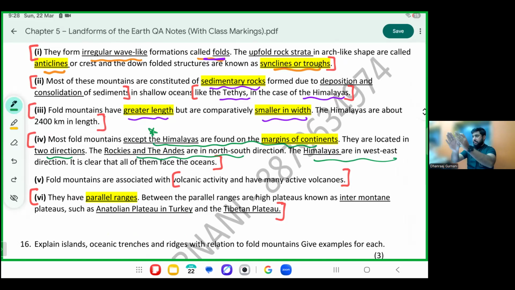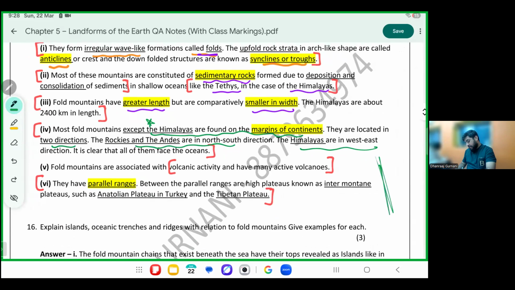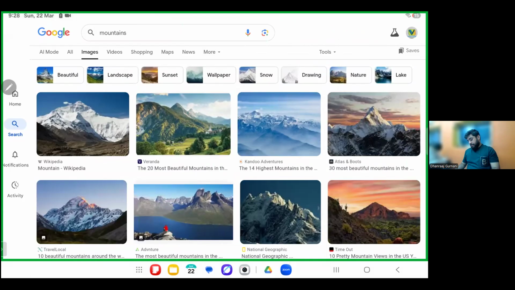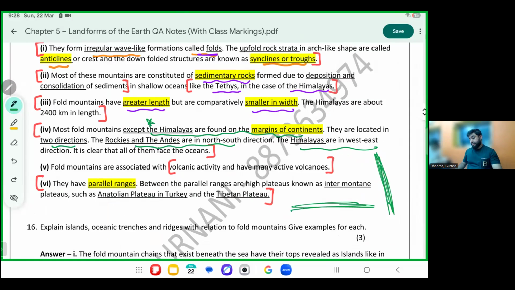Basically, north south like this, east west like this. When I mark on the map of the world, which you learn with me, map marking where these mountains will look north south. And these will look east west like this. Many of them have volcanic activities also, chapter number 7. Many of them have parallel ranges, and between these parallel ranges, they have plateaus also called intermontane plateau.